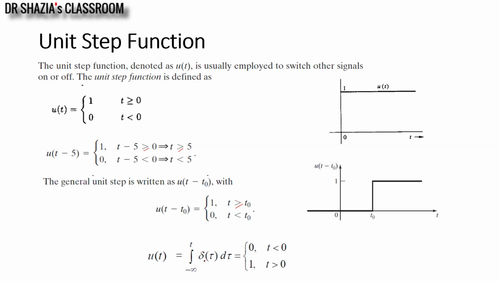If I integrate the unit impulse from minus infinity to t, I get u of t. Or in the other way, if I differentiate u of t with respect to t, I will generate the unit impulse function.